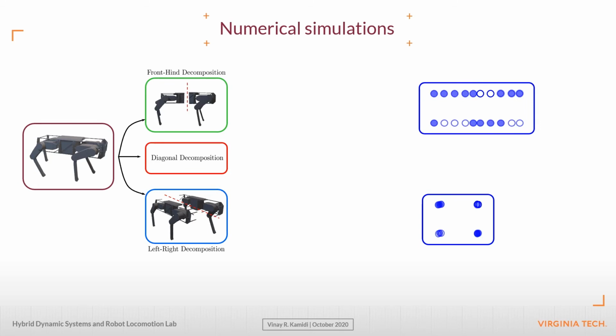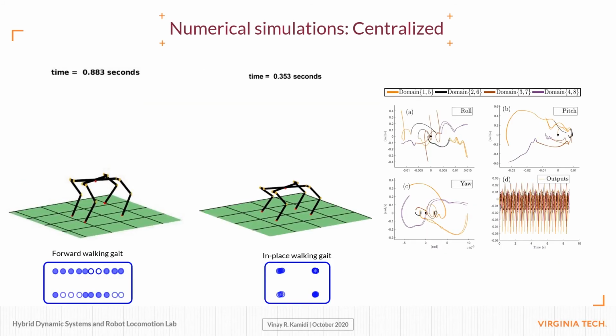Furthermore, we evaluate these three decomposition schemes on two gaits, a forward walking gait and an in-place gait, for thorough numerical evaluation. We simulate the robot for 35 steps. First, we present the results for the centralized controller. Here we observe that both the forward walking gait and in-place gait are stable.